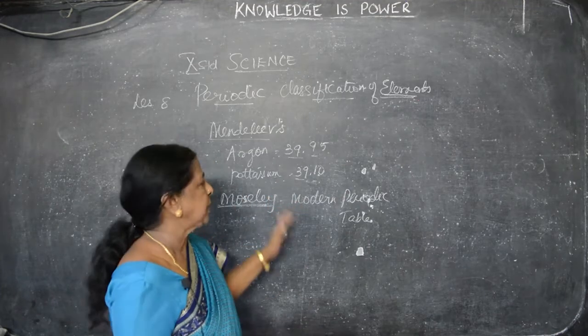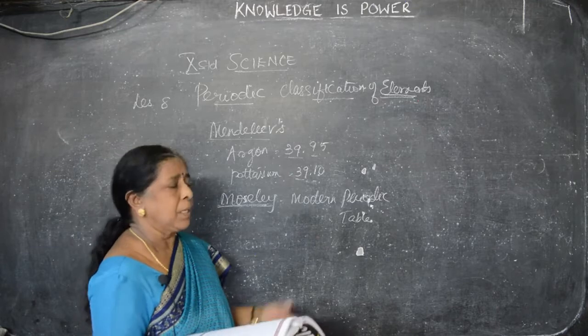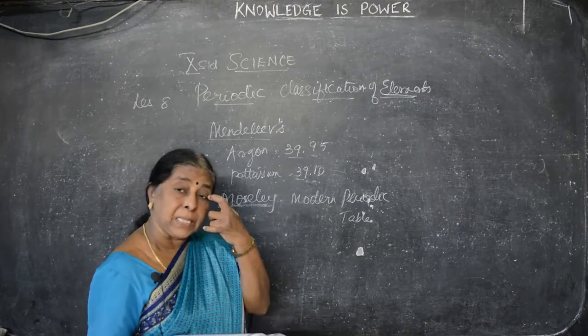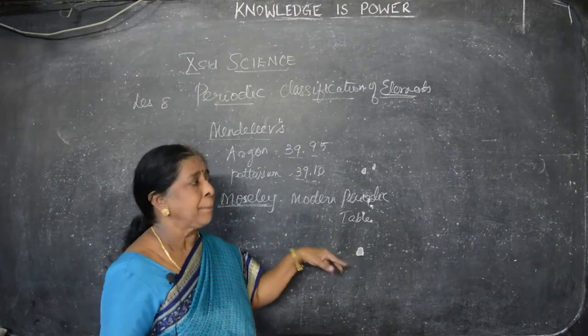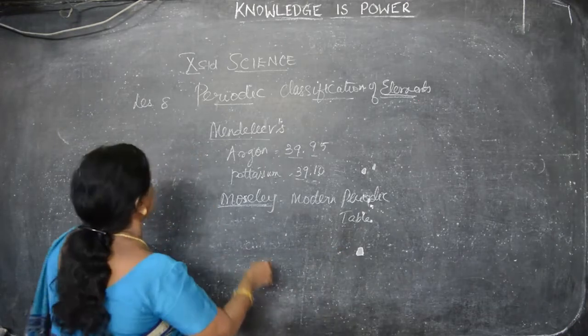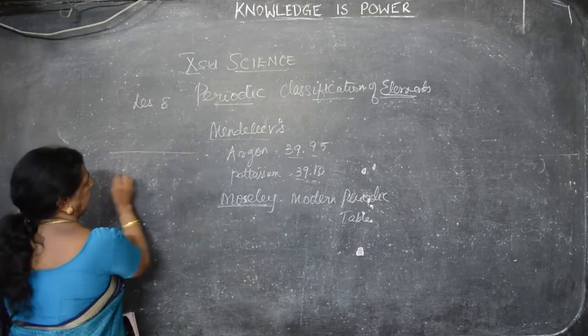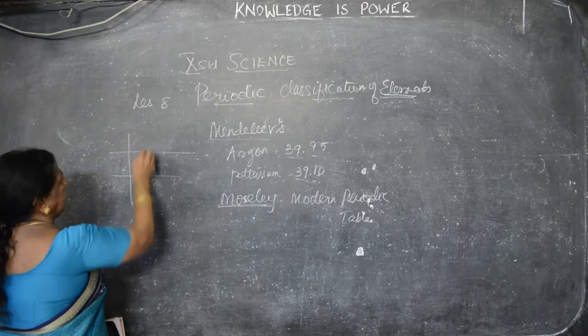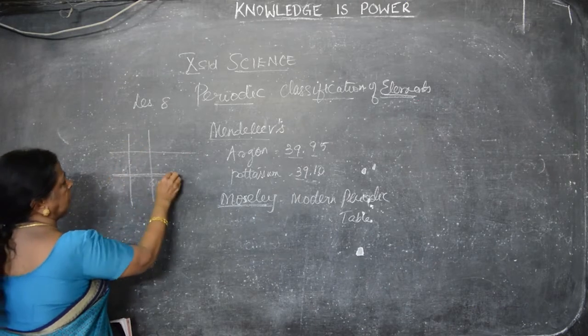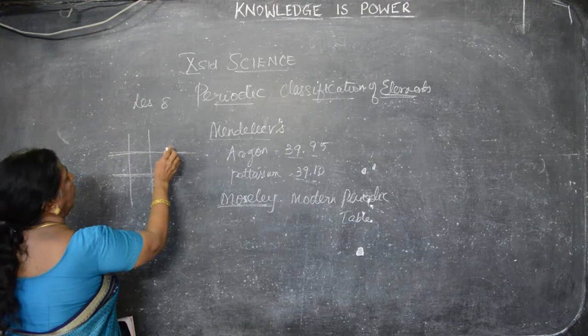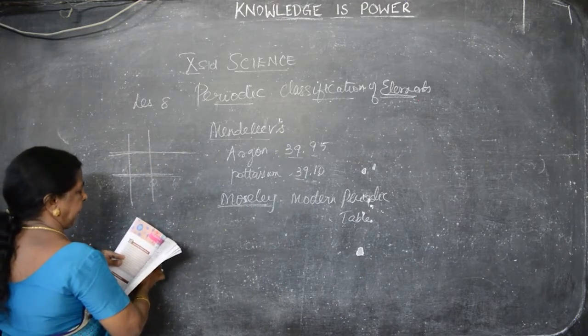properties. As per the modern periodic table, there are horizontal rows and vertical rows, like our timetable only. So this is a horizontal row, like this. And we are writing vertical rows. This is a horizontal row. This is a vertical row. Horizontal rows are known as periods.